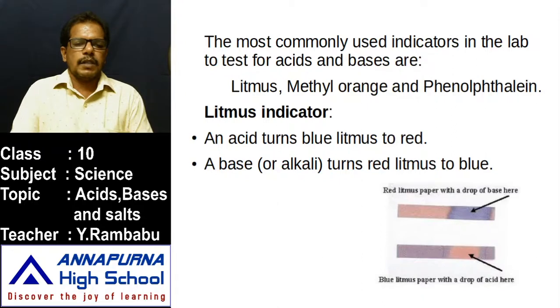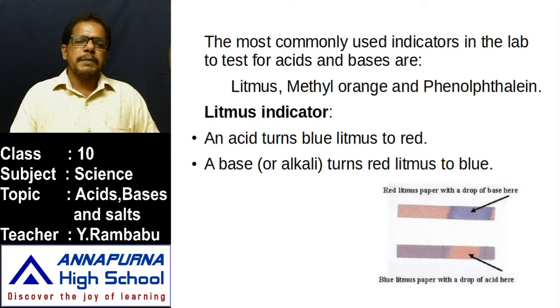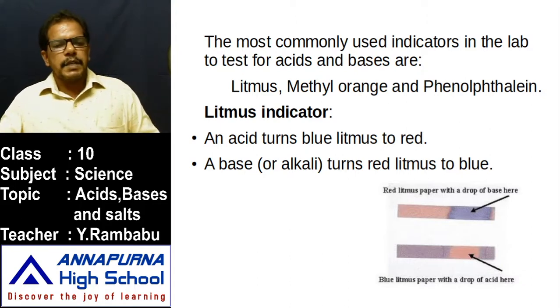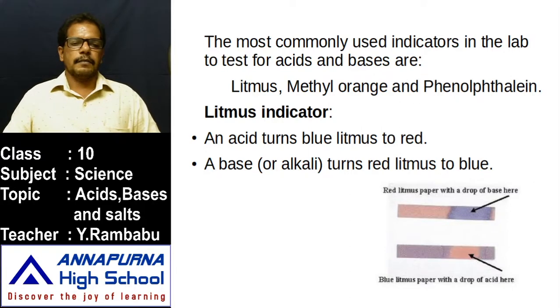First, take any one sample and take a strip of blue litmus paper. This blue litmus paper is dipped in it. If the blue litmus paper is changed into red, that means that is acid. If the blue litmus paper remains blue, then it may be base or neutral. What is that? If the blue litmus paper is changed into red, it is acid. If the blue litmus paper remains blue, it may be base or neutral.